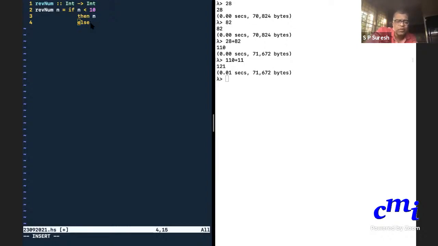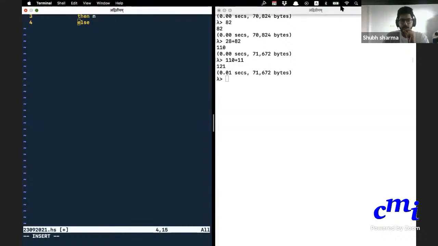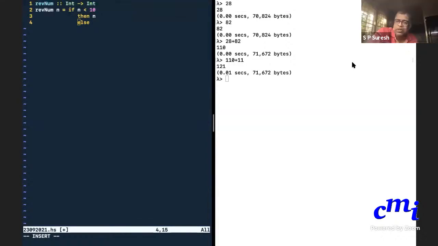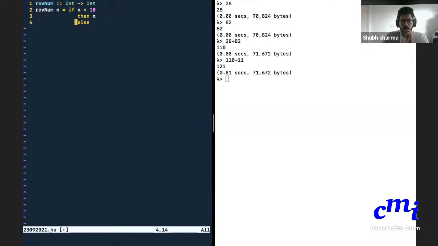What work do you do? Let us see. Mod 10 combined with reverse of the rest. What do you want to do? Take mod 10, that gives the last digit, and then attach it to the back of the reverse of the rest of the number. Attach it to the back. Attach it to the front of the... Yeah. So basically, all you need to do is take a number and split it into the last digit and the rest of the digits.